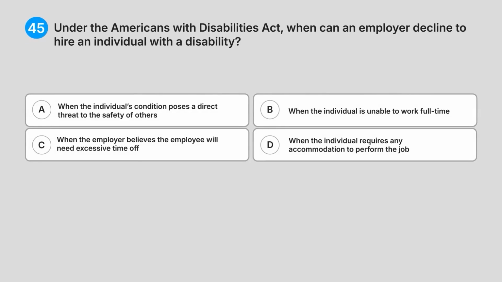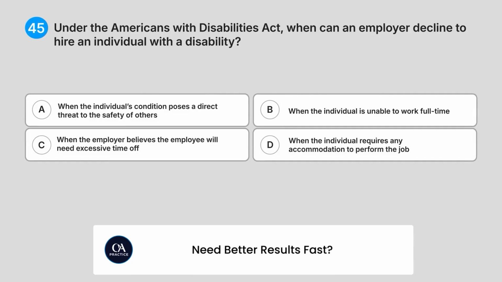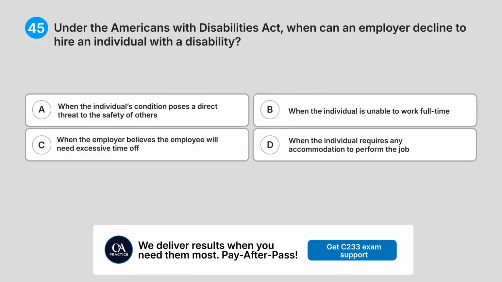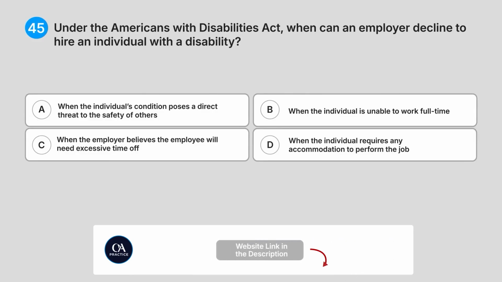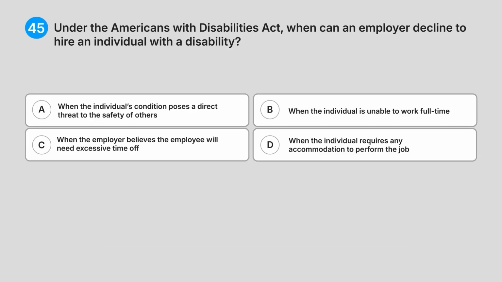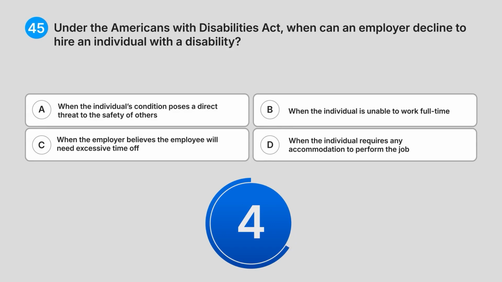45. Under the Americans with Disabilities Act, when can an employer decline to hire an individual with a disability? A. When the individual's condition poses a direct threat to the safety of others. B. When the individual is unable to work full-time. C. When the employer believes the employee will need excessive time off. D. When the individual requires any accommodation to perform the job. Can you guess the answer?